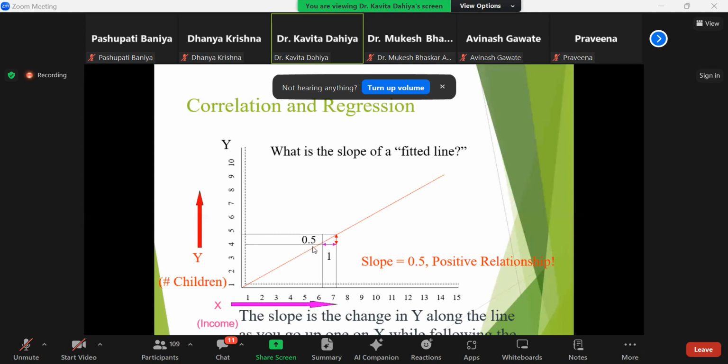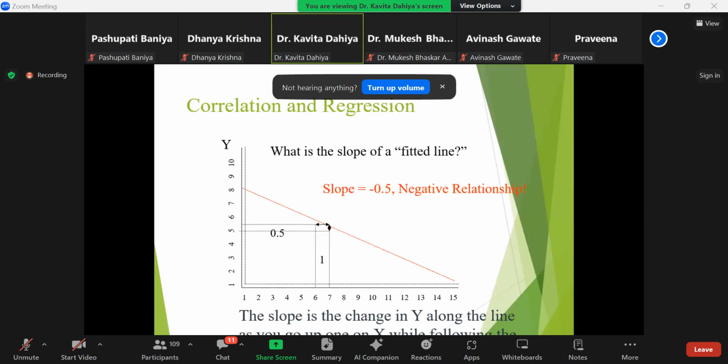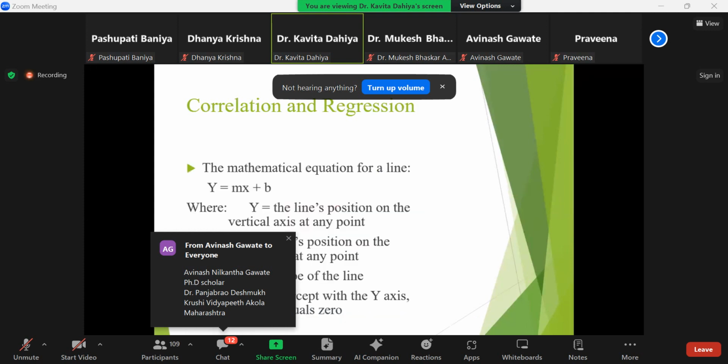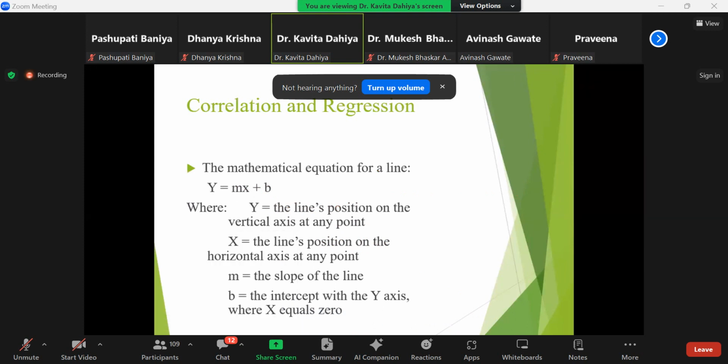Here in this example, the slope is 0.5. That is a positive relationship. Here the slope is negative 0.5, because this is representing if one is increasing, the other is decreasing. So the mathematical equation for a line is y equals mx plus b.